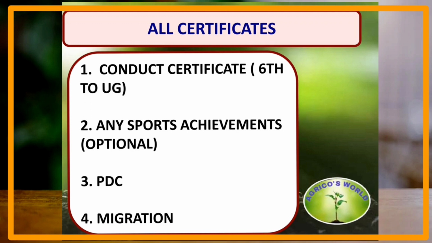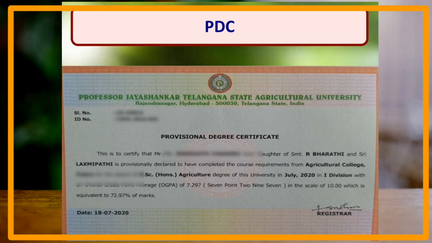And the next one is the PDC certificate and the migration certificate. The PDC certificate is the provisional degree certificate, and the PDC certificate and migration certificate are useful for the students who are going to apply for the post-graduation courses. And these two certificates will be issued by the institute in which you have last studied. Here is a provisional degree certificate which clearly shows your name, your father and mother's name, and also the college in which you have completed your undergraduate course along with your OGPA.